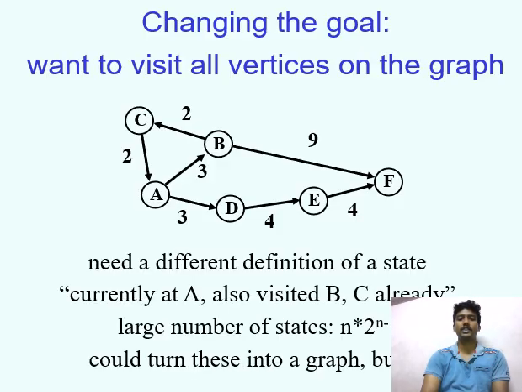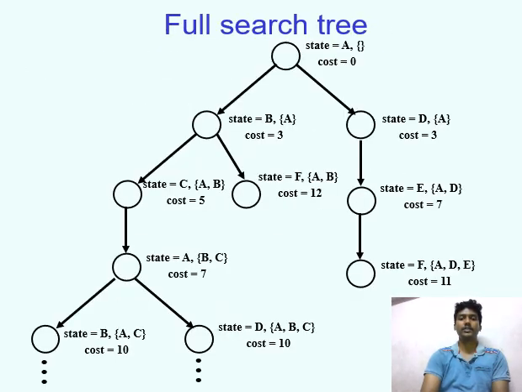We need a different definition of search state. Currently A is visited, B and C are ready. Large number of states, n times n, multiple n to the power of 1. We could not turn this into a graph. This is an example of a full search tree.